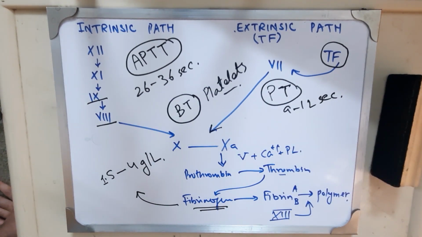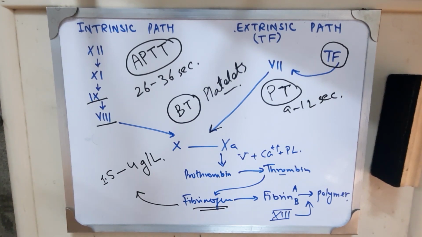Bleeding time will be prolonged only if there is a low quantity of platelets or there is a functional defect in platelets. Fibrinogen levels are deficient only in liver disease, in which its synthesis is decreased, or in DIC, in which there is increased consumption of fibrinogen due to microthrombi formation.